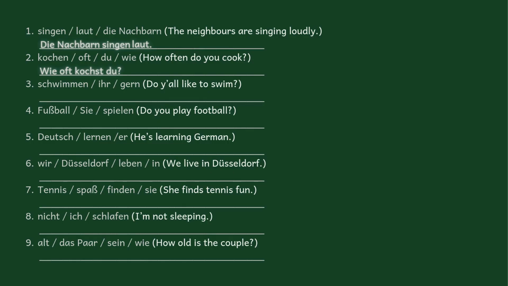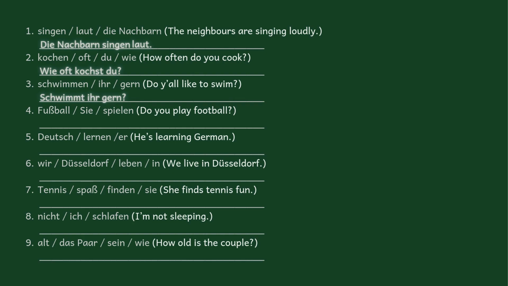Number 3, do you all like to swim? So this is a ja-nein Frage, so we're supposed to start with the conjugated verb. Ihr behaves like es, so ends with the T. So schwimmt, and then the pronoun comes next. Schwimmt ihr, so the doer. Schwimmt ihr gern. Gern, very important word, especially when using it with verbs to show that you like to do something.